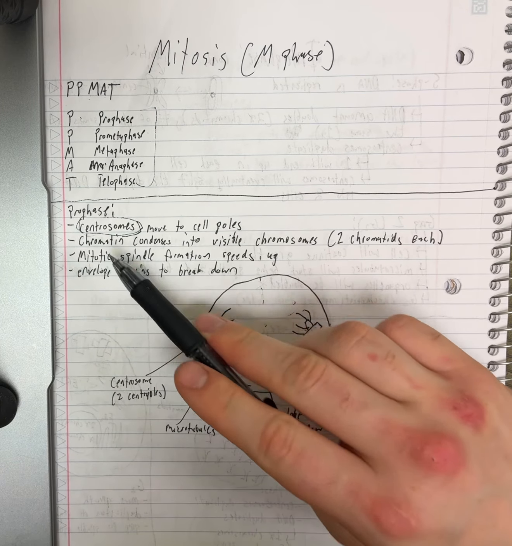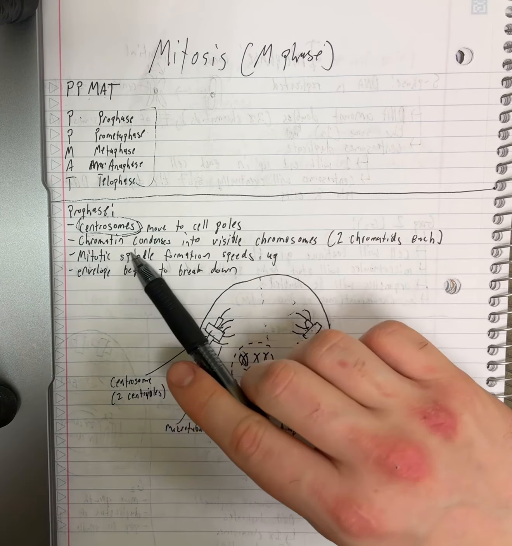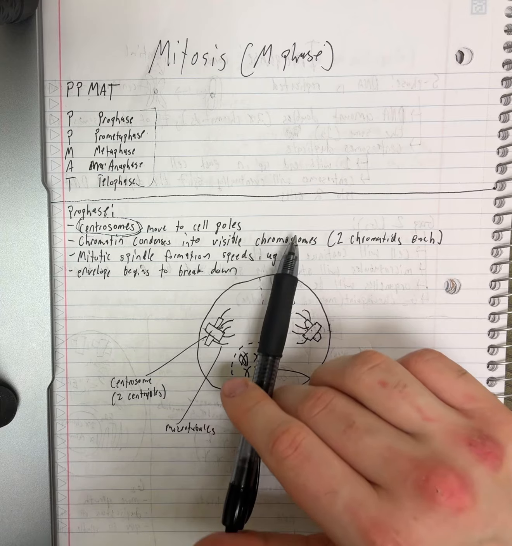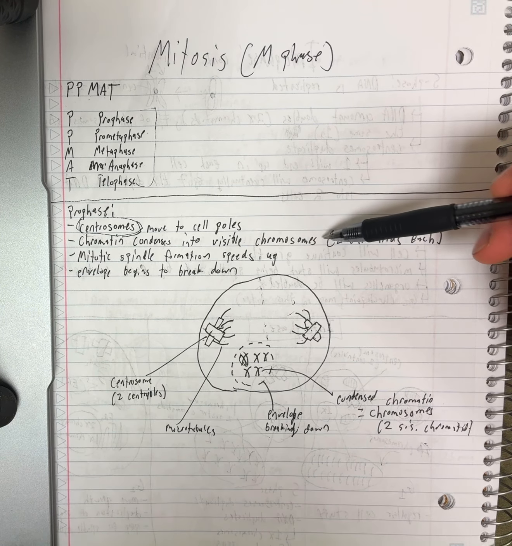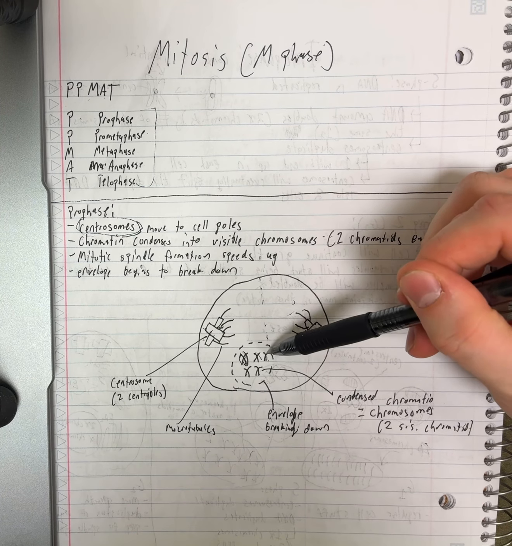Next up, the chromatin, and remember the chromatin is the slightly condensed version of DNA, is going to condense even further into the visible chromosomes. And these chromosomes, remember, have already been replicated. So they have 2 sister chromatids per chromosome.